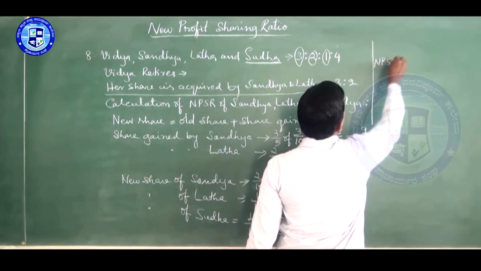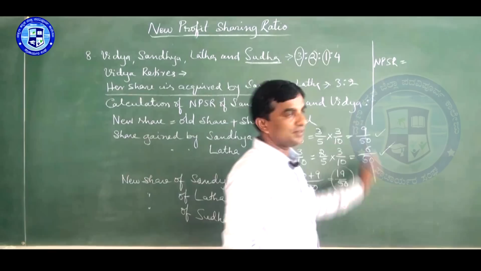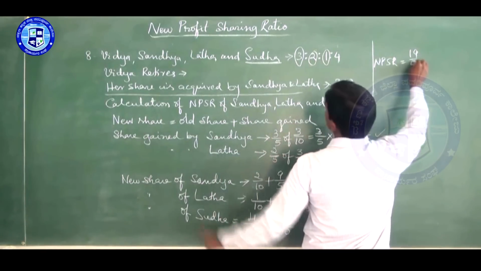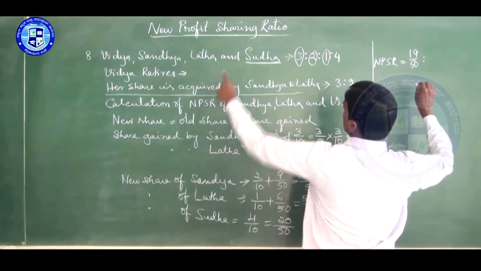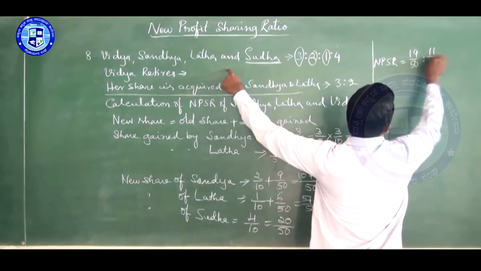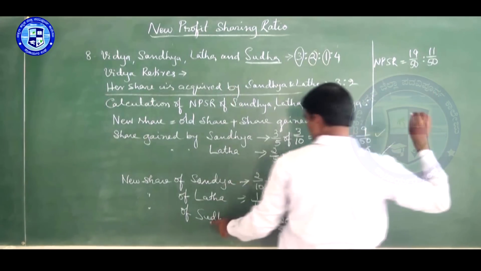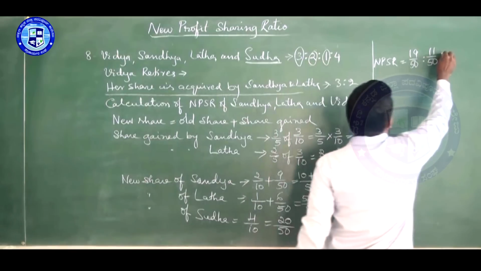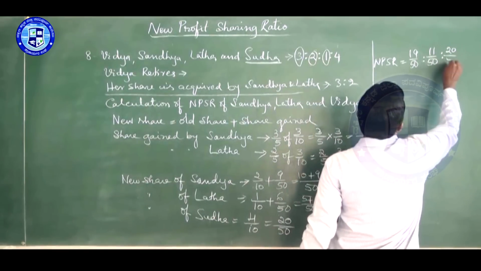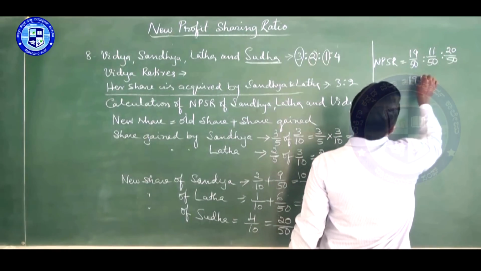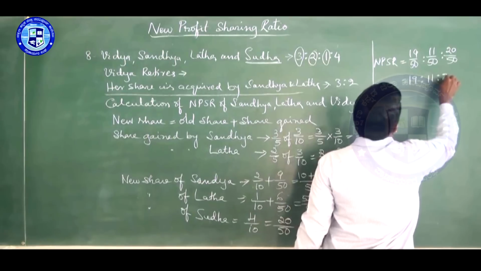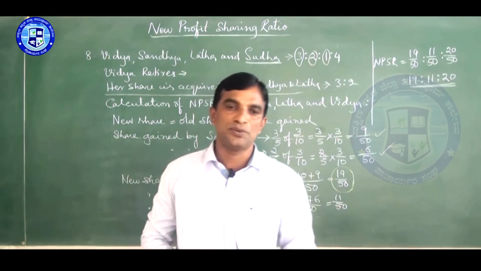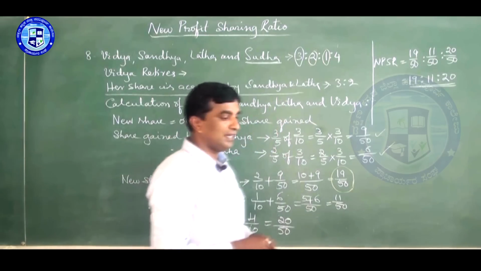Now you see, I'll write here the new profit sharing ratio of all. Here there is no place. So that is Sandhya's share 19 by 50, Lata's share 11 by 50, and Sudha's share we made it 20 by 50. So the new ratio is 19 is to 11 is to 20. We cannot simplify. So this is the new profit sharing ratio, 19 is to 11 is to 20.